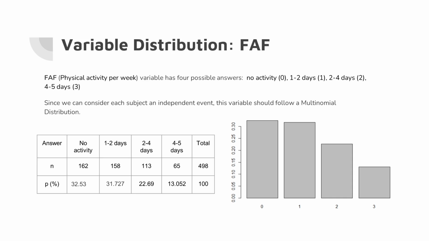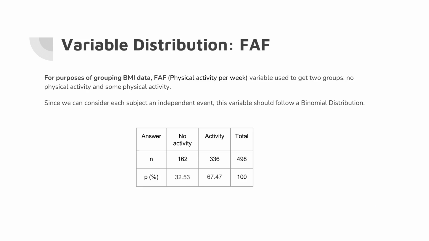The variable of our third statistical hypothesis is physical activity per week, and just like before, has several outcomes and should follow a multinomial distribution. However, to group BMI data according to our hypothesis, we get two groups from this, no physical activity and some physical activity. Then we establish that this variable follows a binomial distribution.